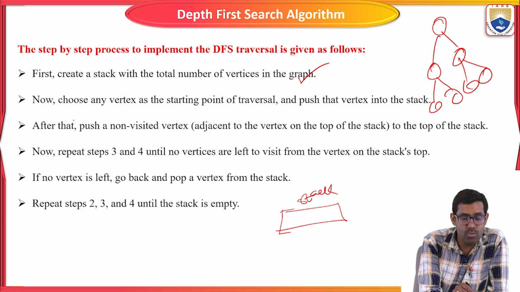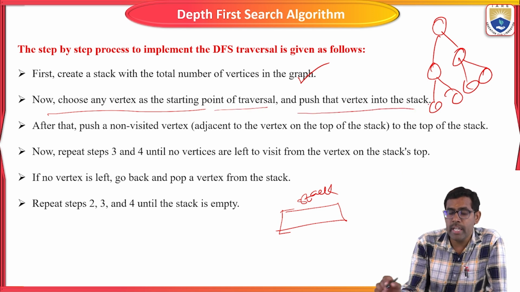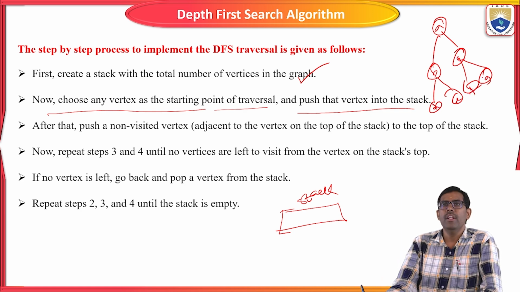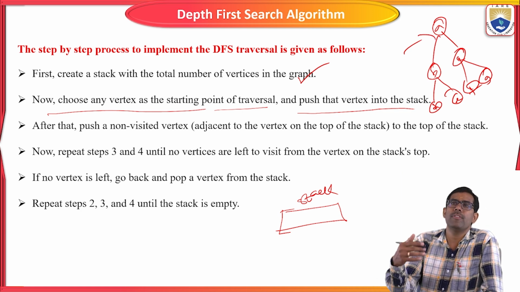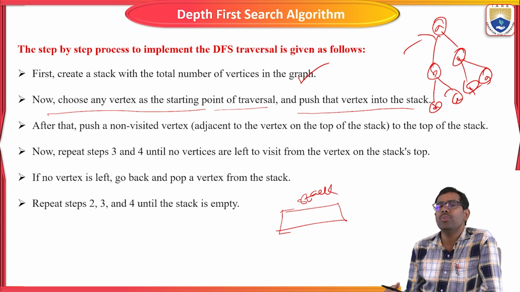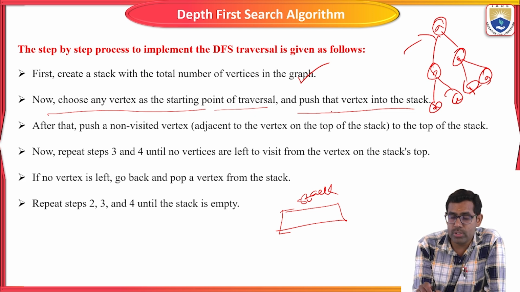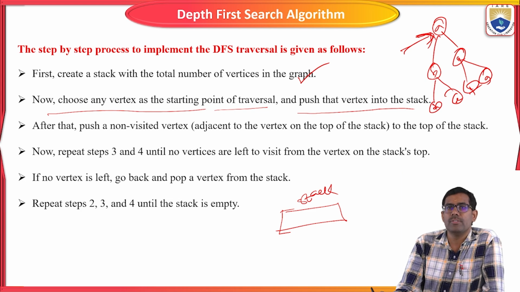The next step is to choose any vertex as the starting point of the travel and push that vertex into the stack. For example, say we have A, B, C, D, E, F, G. Here A is the starting point of the travel from the root node to the child node to reach the goal node. Now we consider this as the starting vertex, the starting node.